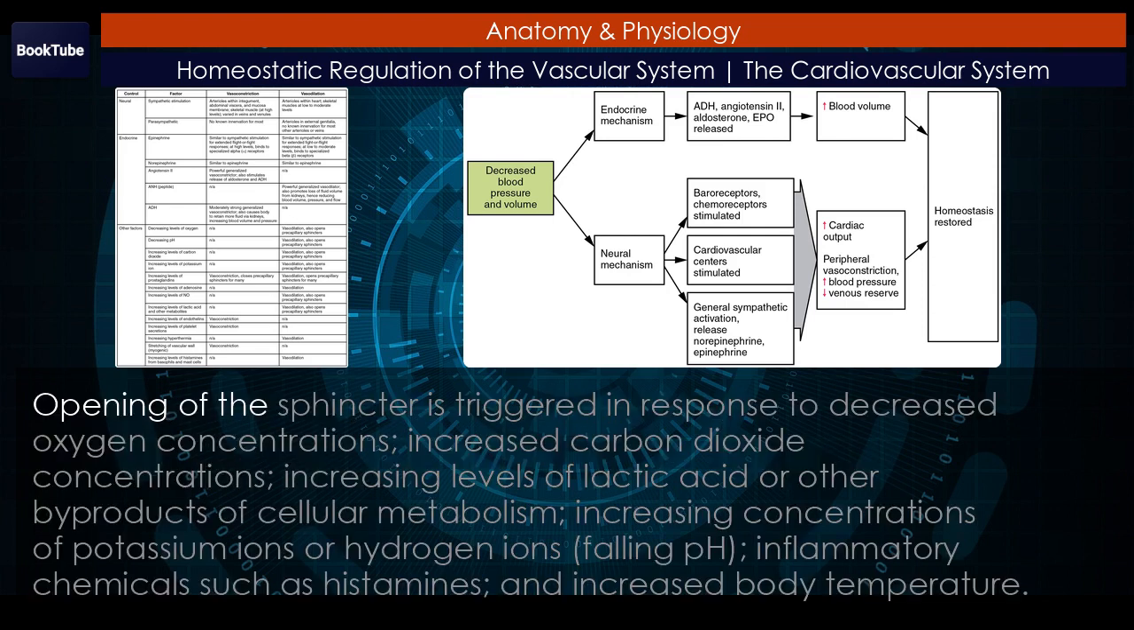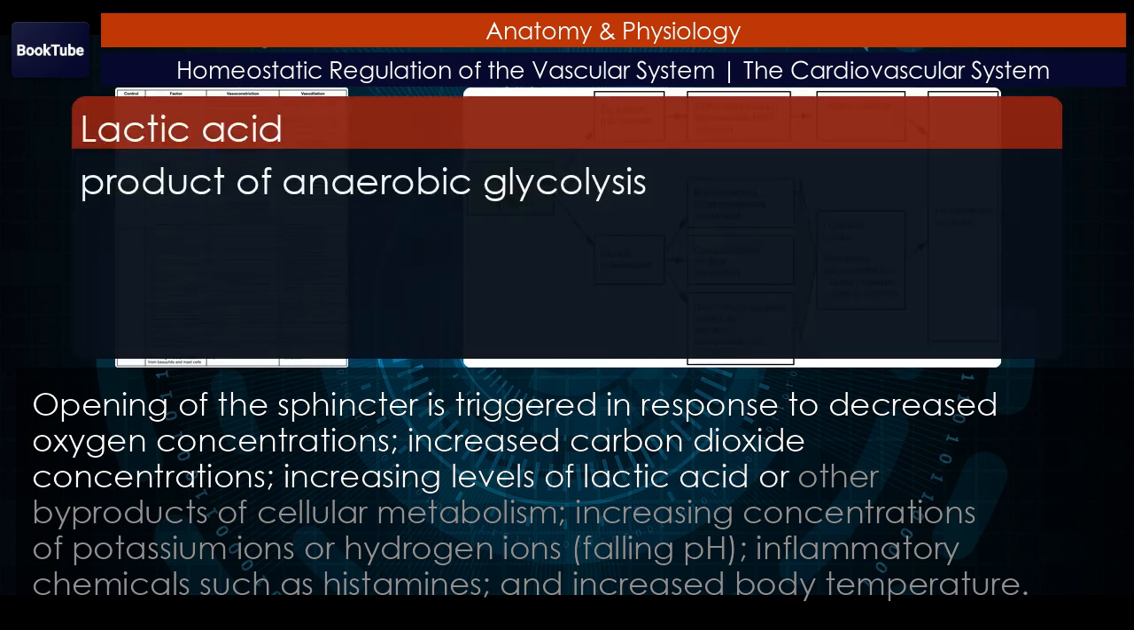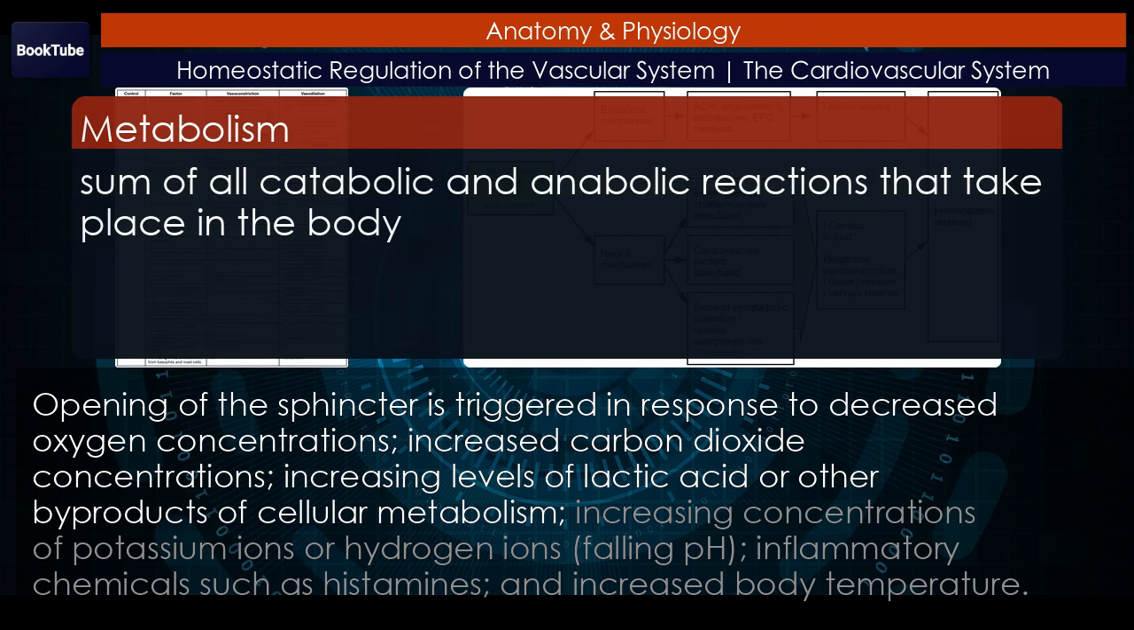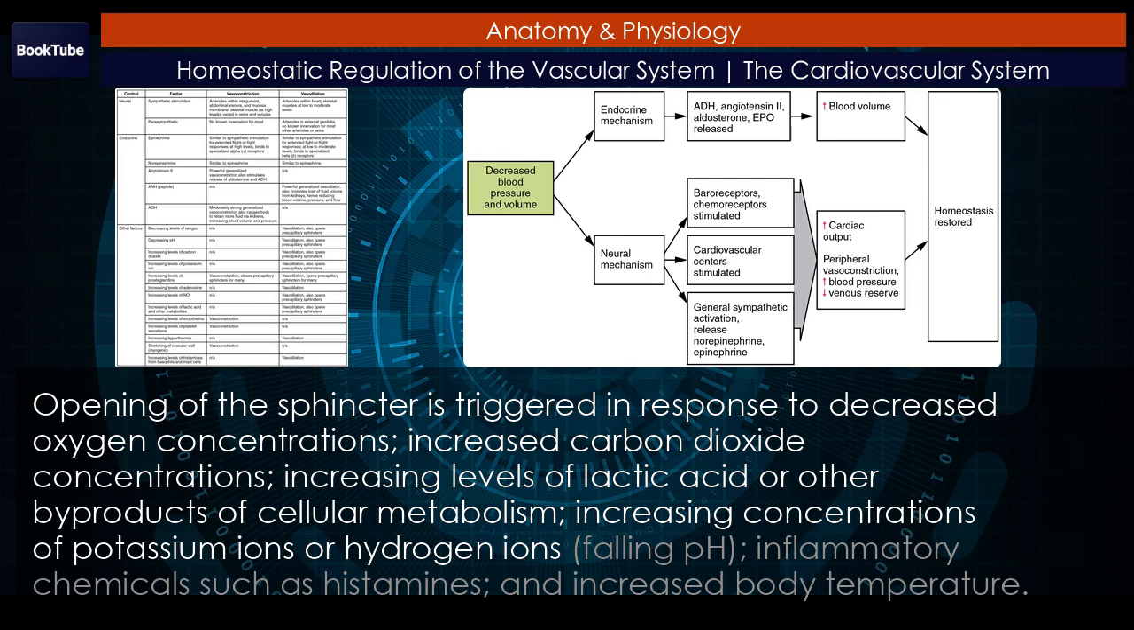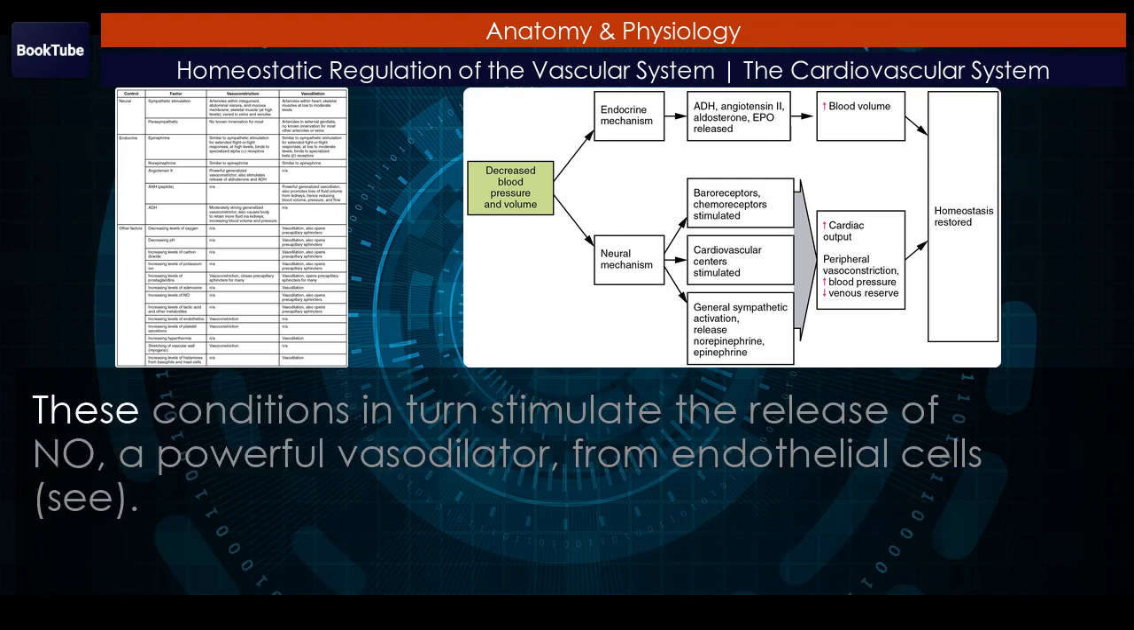Opening of the sphincter is triggered in response to decreased oxygen concentrations, increased carbon dioxide concentrations, increasing levels of lactic acid or other byproducts of cellular metabolism, increasing concentrations of potassium ions or hydrogen ions, falling pH, inflammatory chemicals such as histamines, and increased body temperature. These conditions in turn stimulate the release of NO, a powerful vasodilator, from endothelial cells.